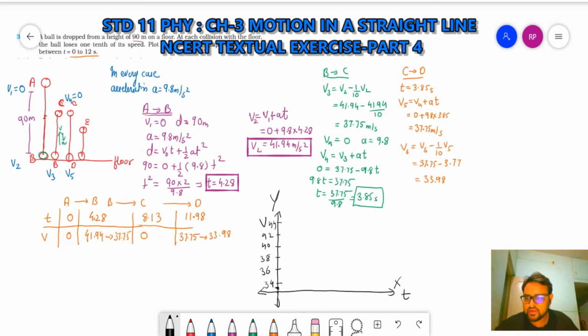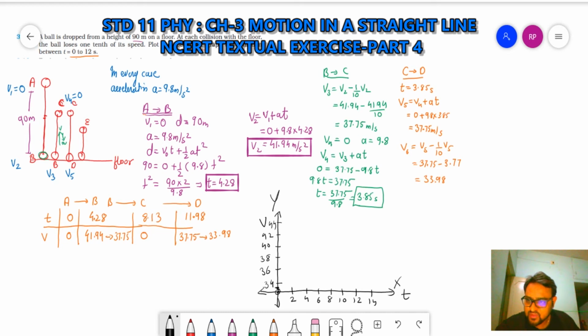Okay, so at t equal to 0, velocity v is equal to 0. Time, I will write it down: 2, 4, 6, 8, 10, 12, 14. At t equal to 0, this is equal to 0 velocity.